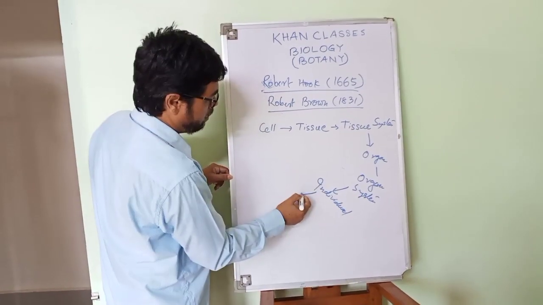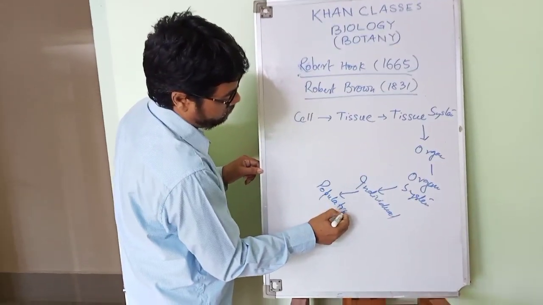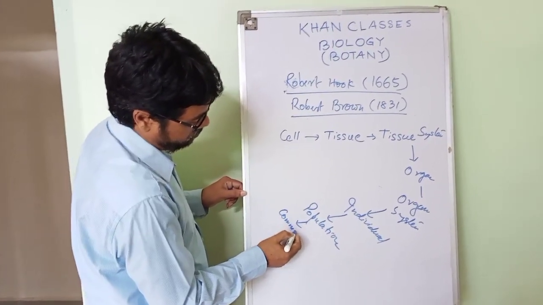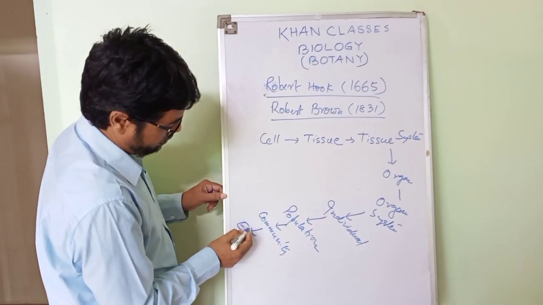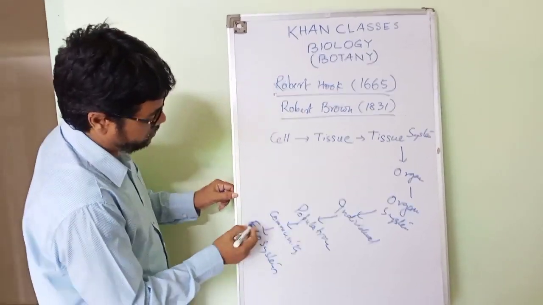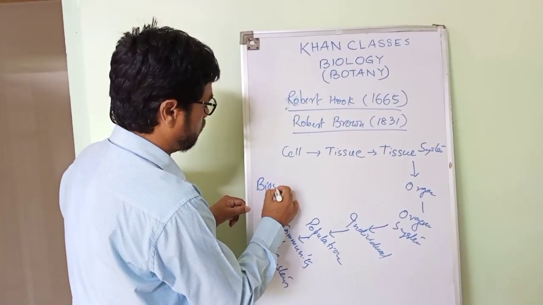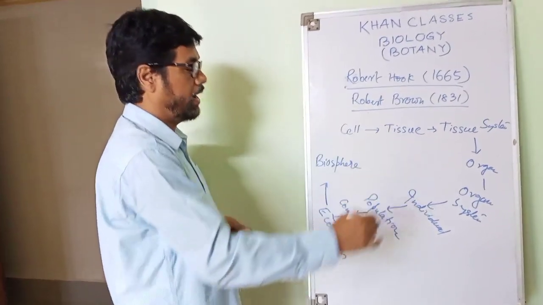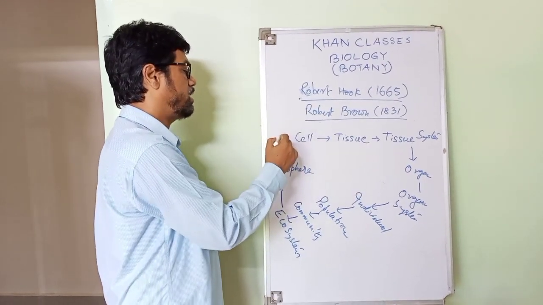Then individuals form the population, the population forms the community, and the community forms the ecosystem. Then you will find the biosphere. This is the structure of it all. This is how the entire circle of life starts from cells.